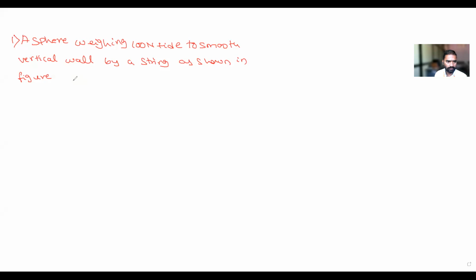Find the tension T in the string and the reaction from the wall.